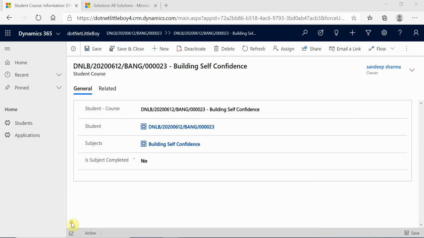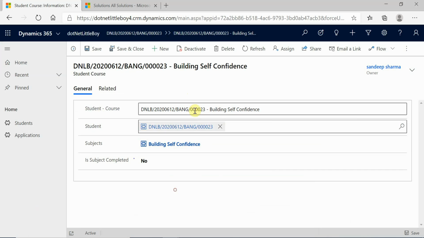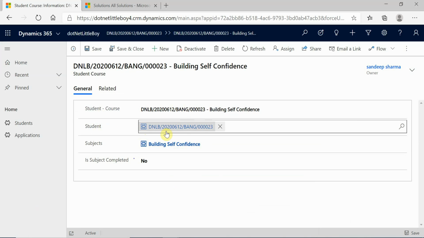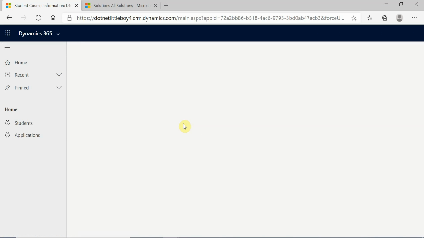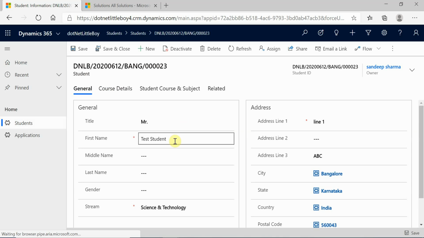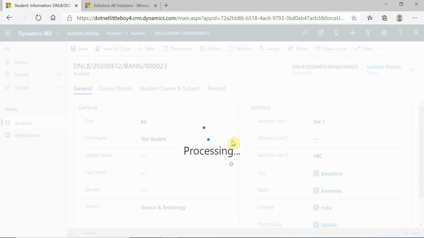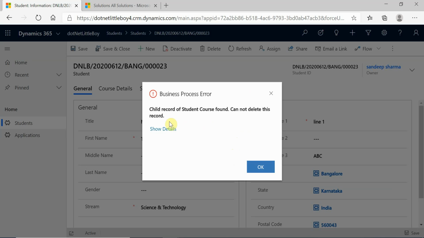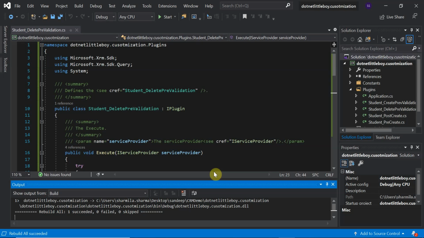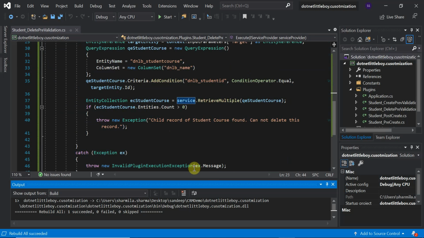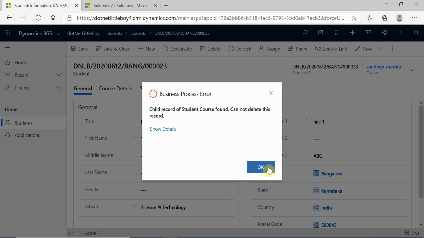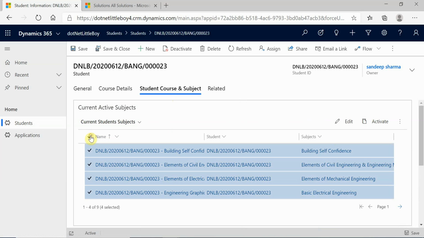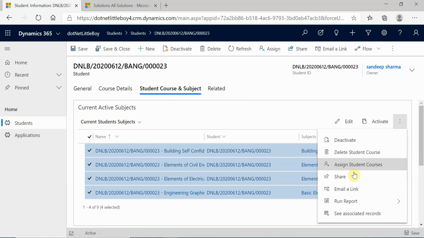Now let's check if the code is working. For this student record, I already have a record associated, the student record with ID number 23. So it will not be deleted, as per the configuration we have done. Let me delete this, and you can see the message: child record of the student was found, cannot delete this record. This is the message coming from our plugin, which we have given here. So our plugin is working fine. Once we delete all these student courses, then you will see this record will be deleted.